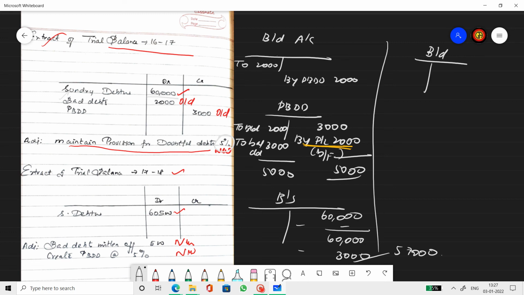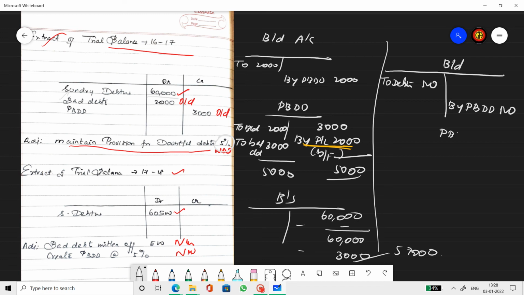Instead we have bad debts to debtor, the new bad debts, which is 500 rupees. This will definitely go to provision for bad and doubtful debts account.